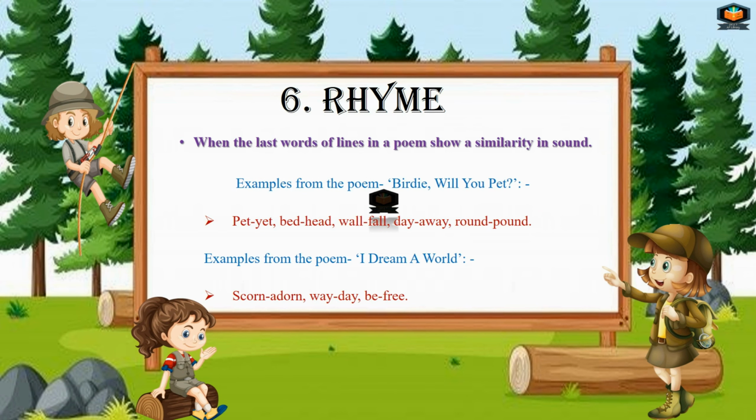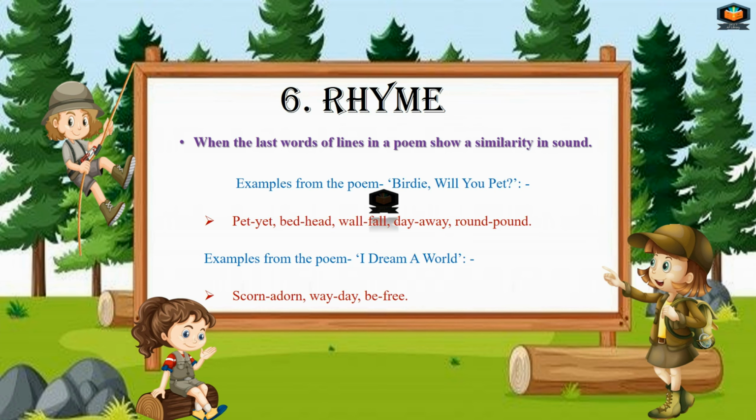Rhyme. When the last words of the lines in a poem show a similarity in sound, that is rhyme. When we have rhyming words at the end of the lines of the poem, that is rhyme. Like here we have an example from Birdie Will You Pet: pet, yet; bed, head; wall, fall; day, away; round, pound. These are the rhyming words used in this poem Birdie Will You Pet. So this poem has a rhyme.